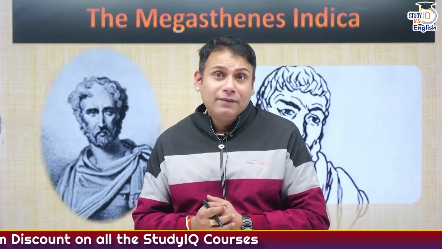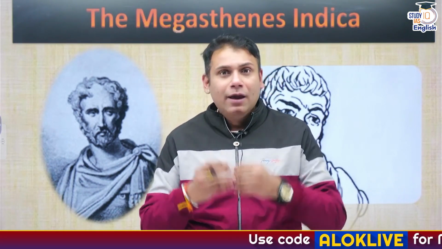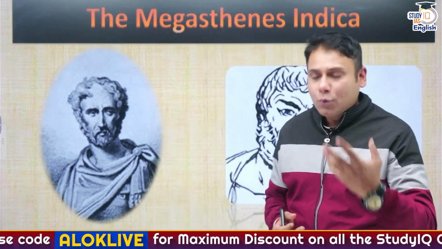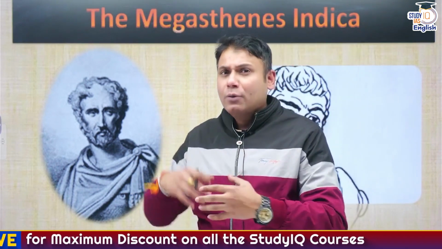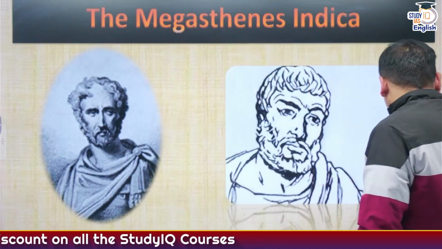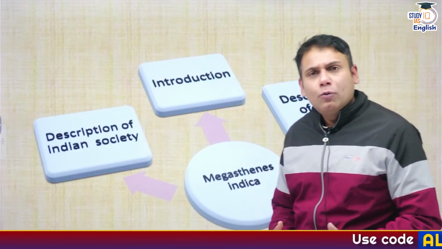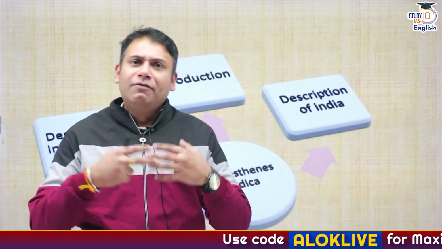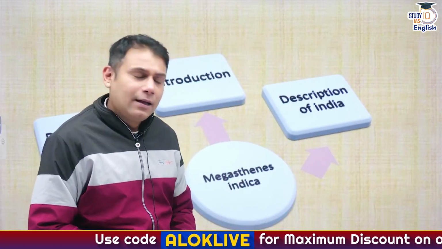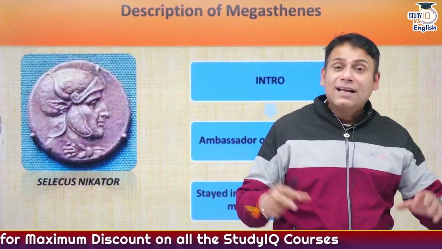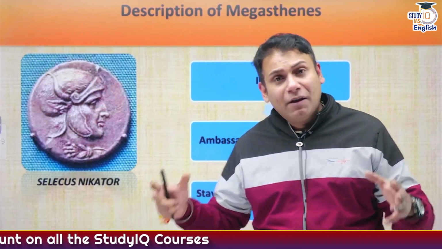It is believed that he was welcomed by the people of India, and also by the ruler Chandragupta Maurya. And here he wrote a vivid description of India. Initially in the Greek world, there was a misconception that India was a landlocked country, but that was not true. When Megasthenes visited different parts of India, he came to know that India is not a landlocked country. In fact, India is surrounded by water bodies on different sides.